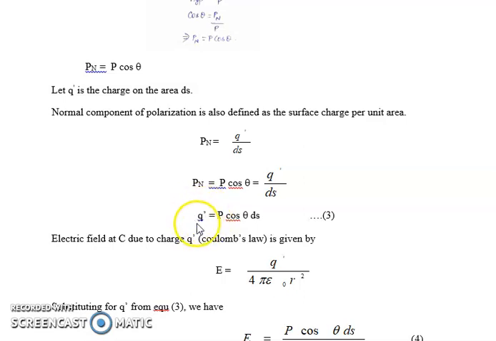Now due to this charge, what is the electric field at C? We all know the electric field expression. In general, E is equal to Q by 4 pi epsilon naught R square. So we have E is equal to Q prime by 4 pi epsilon naught R square.